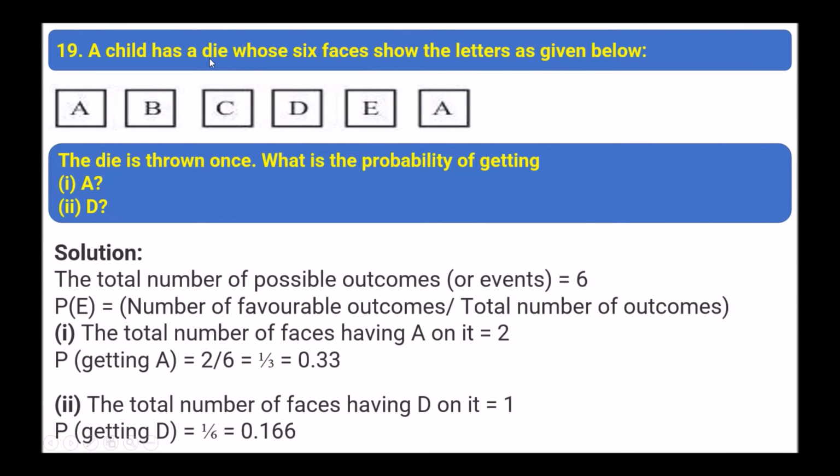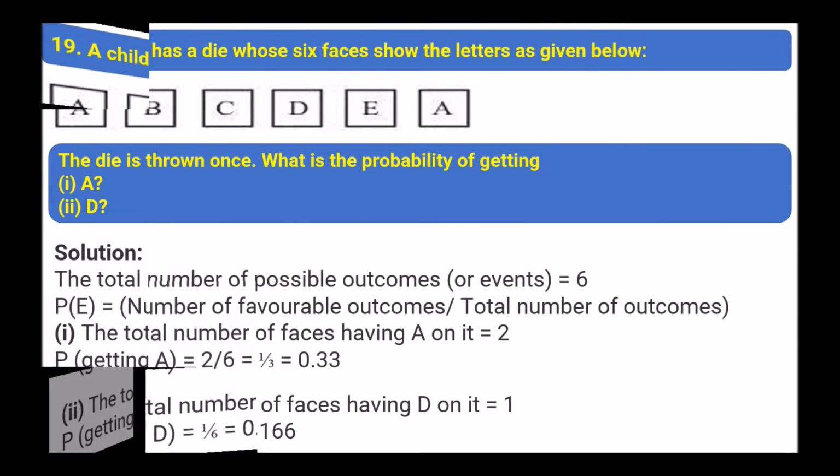A child has a die whose 6 faces show the letters as given below. These are the letters. The die is thrown once. What is the probability of getting A? D. So total number of possible outcomes are 6. Total number of faces having A on it, there are 2 A. So 2 upon 6, that is 1 upon 3 equals to 0.33. Total number of faces having D on it, that is 1. So 1 upon 6 equals to 0.166.